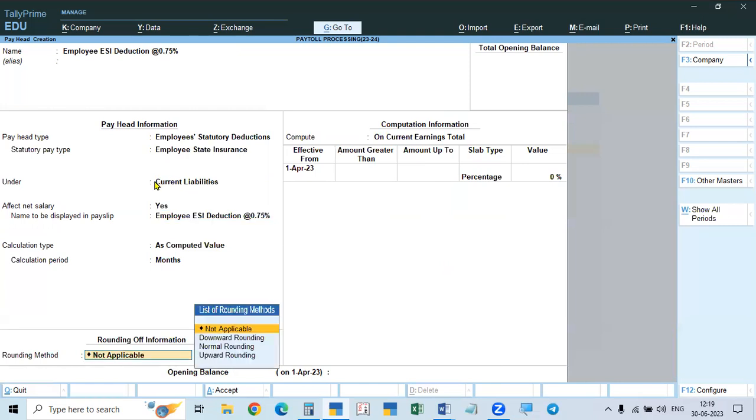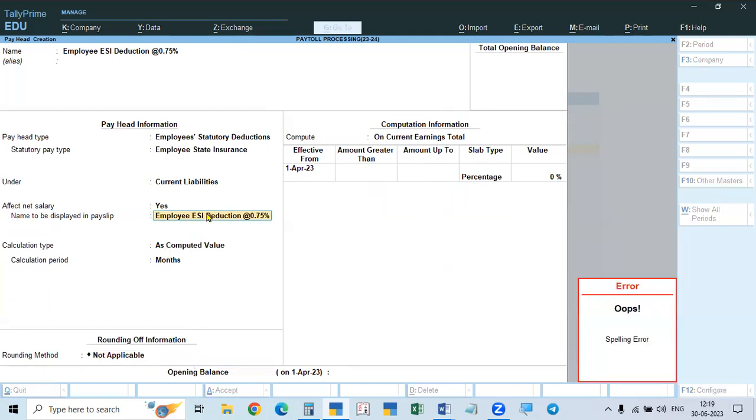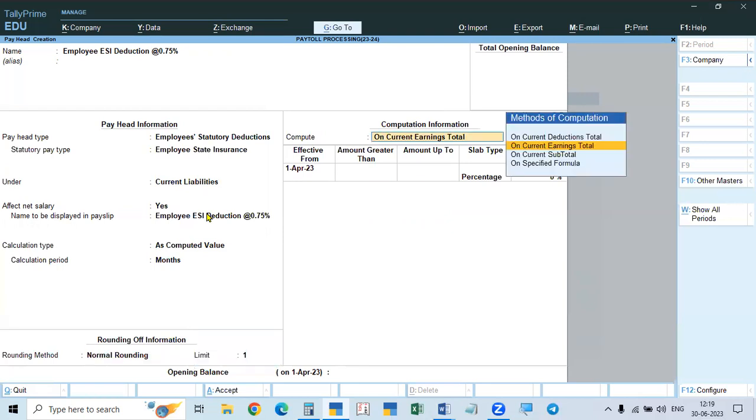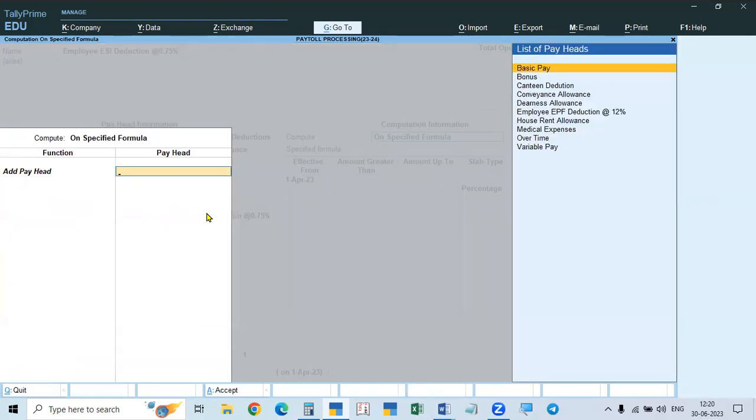And then here also it is not taking, so you have to compute that amount. That's why it's not going to that, because it is directly going to the rounding table. So normal rounding we will take. Here also we have to take a special formula, that is a specified formula. What are the heads to be taken? All the heads will be taken except some heads which are not paid regularly.